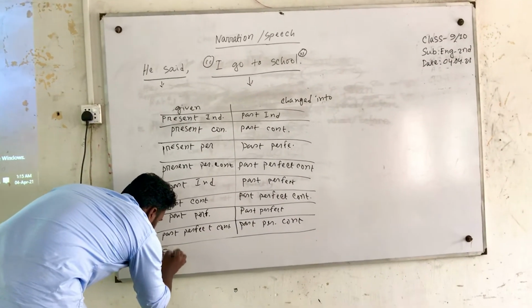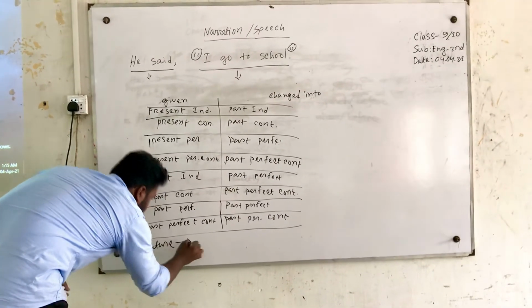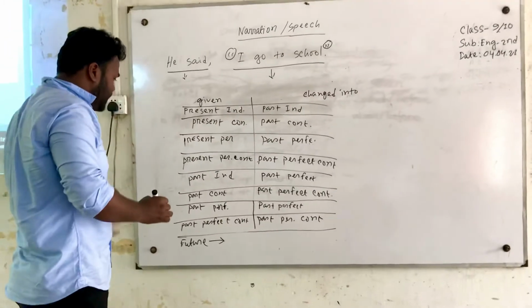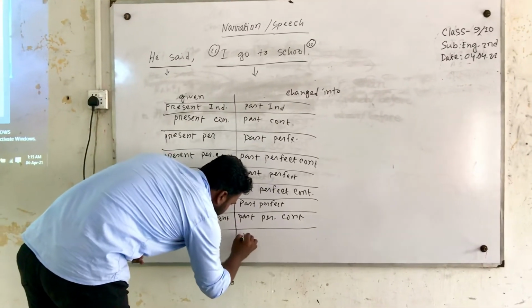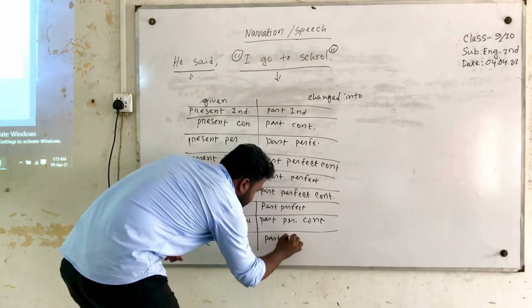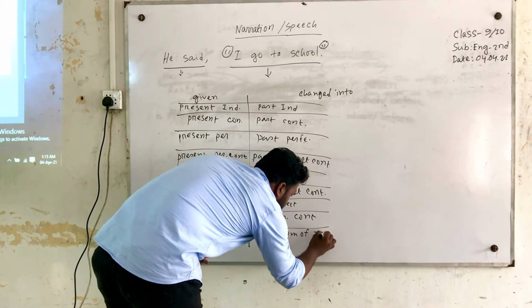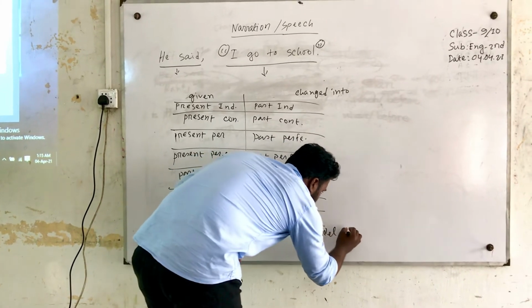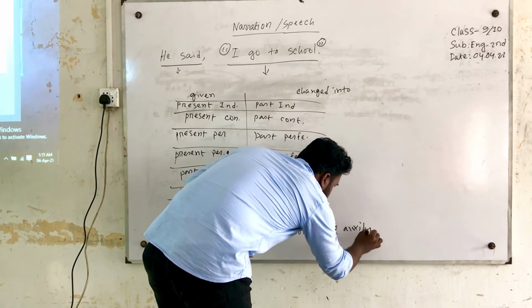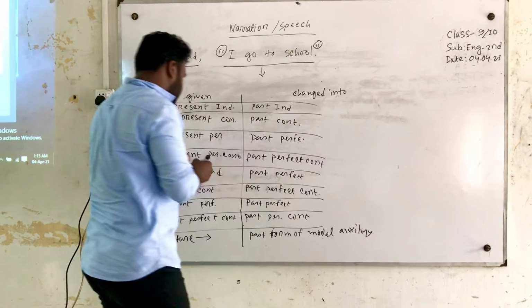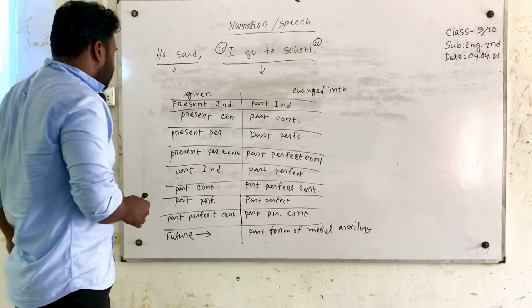For all of the future tenses, it will be only the past form of the modal auxiliary, and the rest of the portion will be the same.